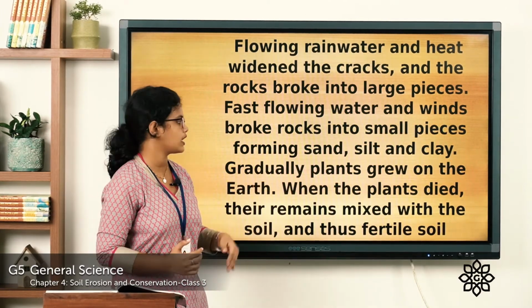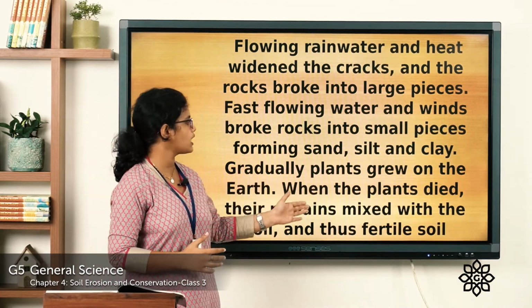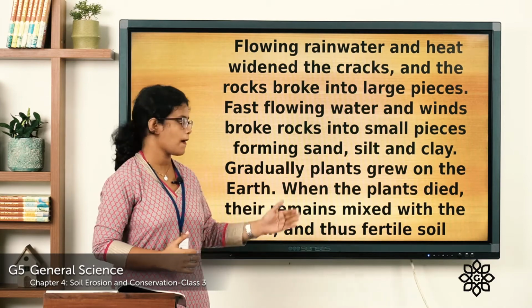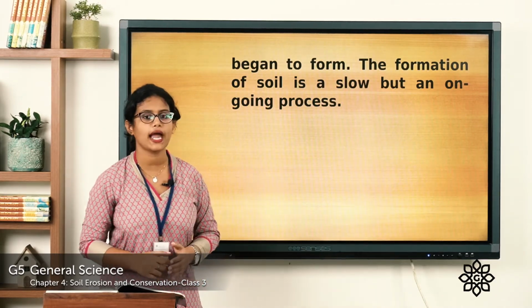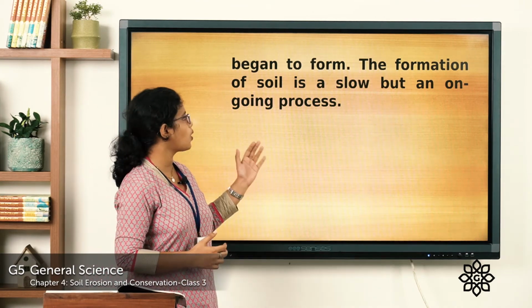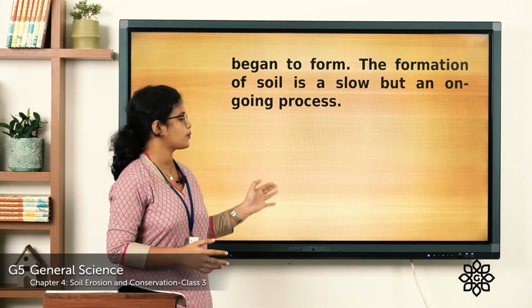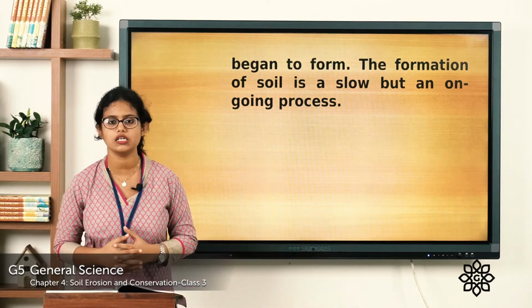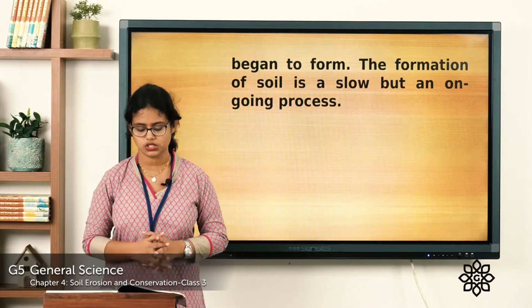Gradually, what happened? Gradually, plants grew on the earth. When the plants died, their remains mixed with the soil, and thus fertile soil began to form. So, the formation of soil is a slow but ongoing process.